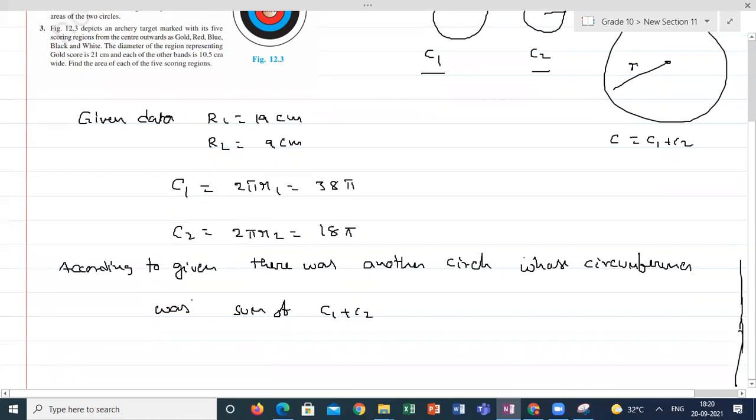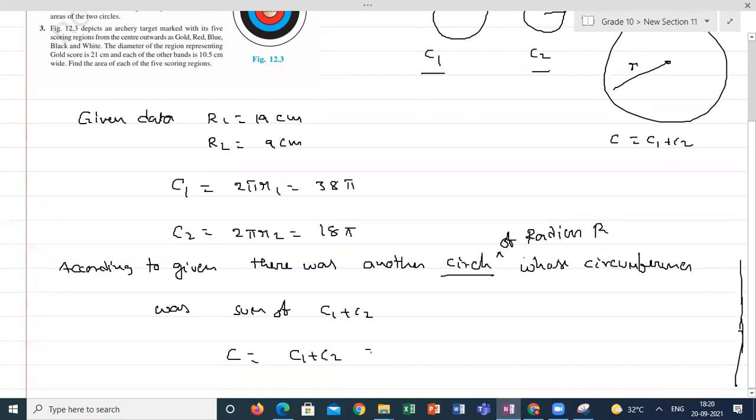So consider that another circle of radius R. So C is equal to C1 plus C2, which is equal to 2 pi R will be equal to 38 pi plus 18 pi.